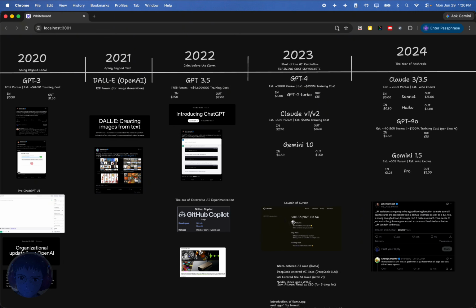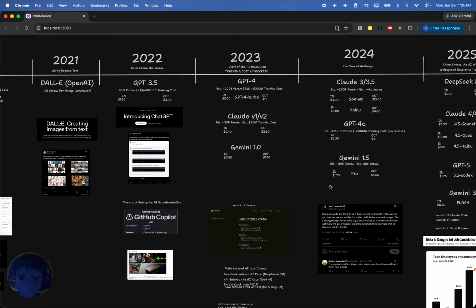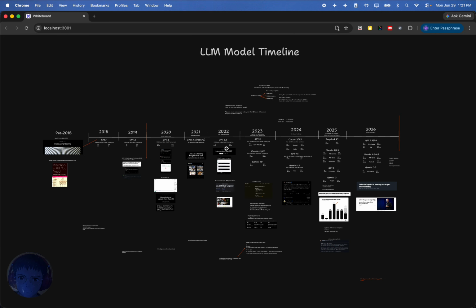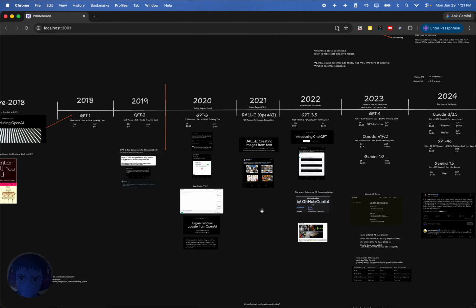One thing that surprised me was the launch of Cursor in 2023. In my head, I thought this came out a year or two ago, but it's probably because I just wasn't paying attention to it. You really start to realize a lot of these things came out a long time ago, and some of these things just came out, and it feels like they've been out forever. It's nice to take a step back and really see how this has progressed over the years. And so I hope you learned something.